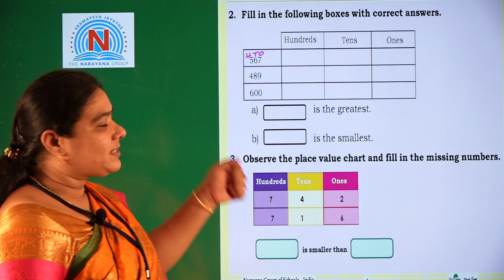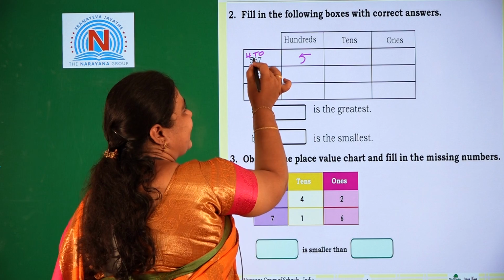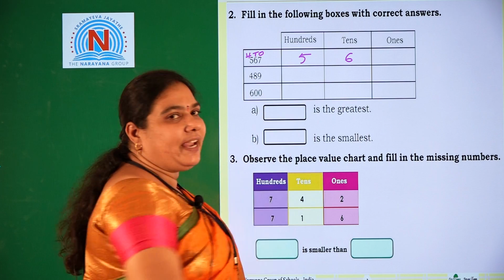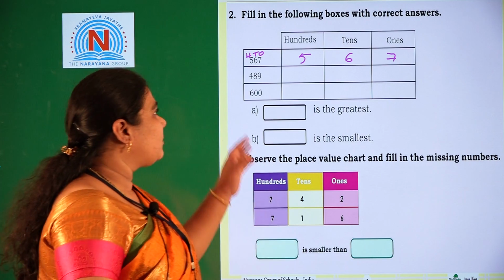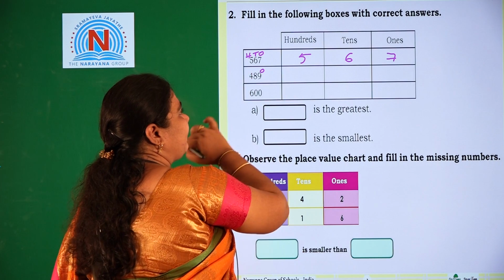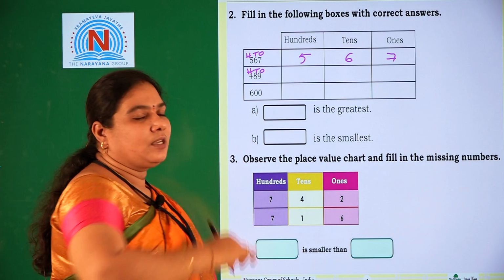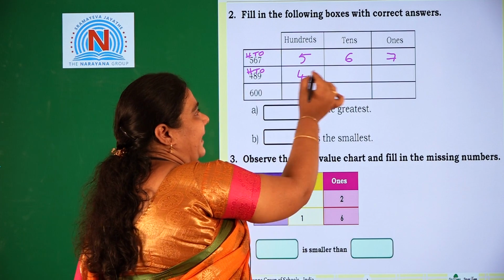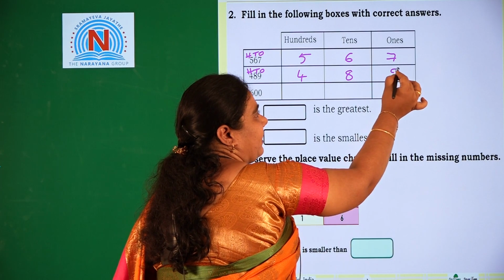In the hundreds place, what is that number? 5. So we should write 5 is in hundreds place and 6 is in tens place. 7 is in ones place. Same like that we should write the remaining numbers also. 489. In this 489, 9 is in ones place, 8 is in tens place and 4 is in hundreds place. So 4 is in which place? Hundreds place. We should write 4 is in hundreds place, 8 is in tens place and 9 is in ones place.